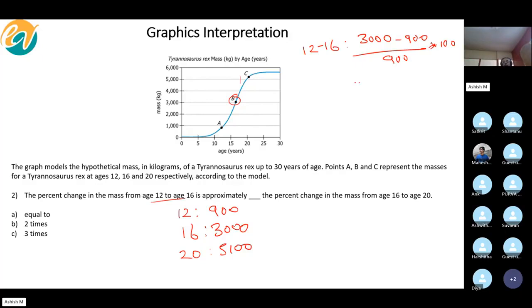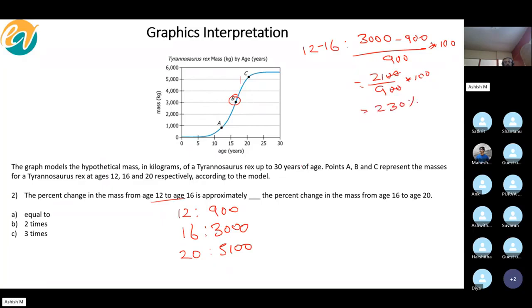Can someone tell me how much this is? The calculator would be there, by the way. So this is essentially 2100 upon 900, into 100, correct? So how much is it, guys? 230%. 230%, all right.